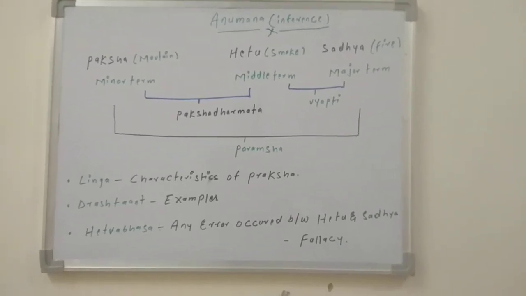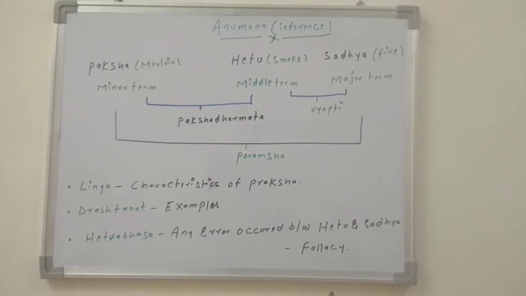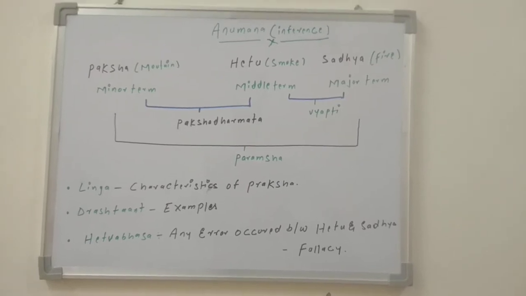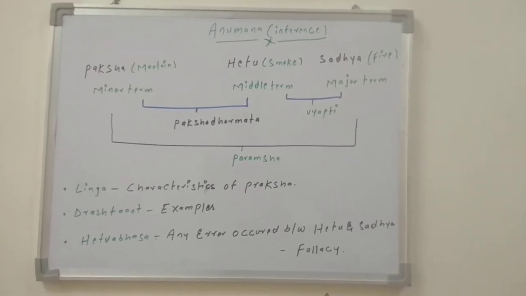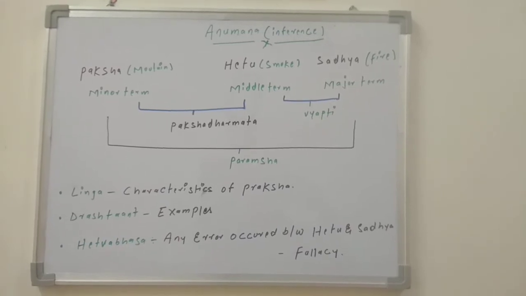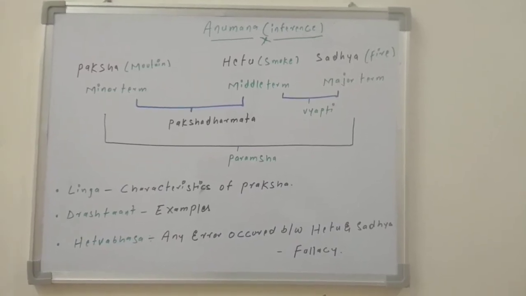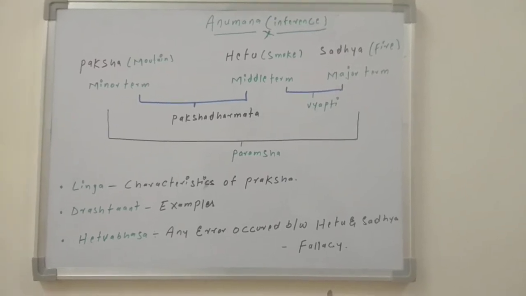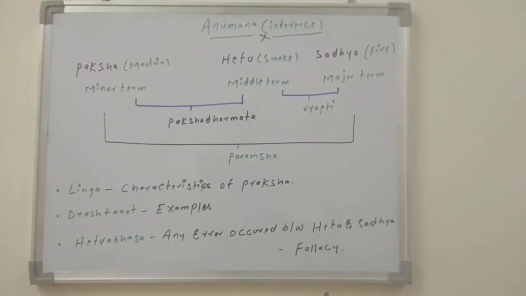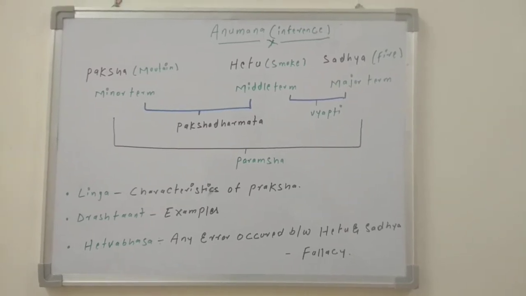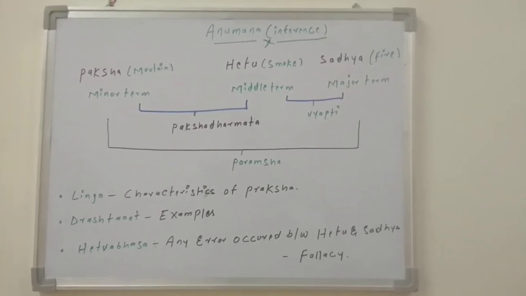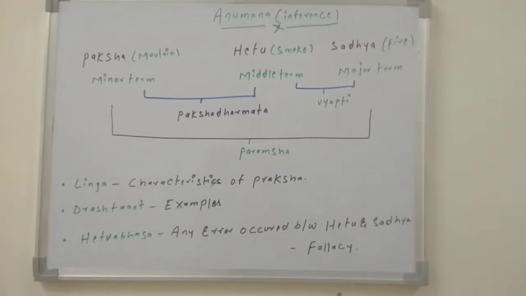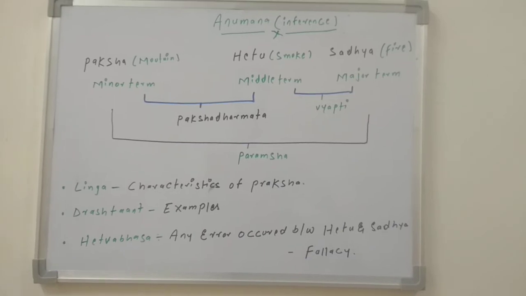So under the Anumana, there are three components, three parts. One is Paksha, second one is Hetu, third one is Sadhya. Paksha means object. Suppose here we have a mountain as the object on which I can see the smoke. And second is Hetu, because of the smoke I can infer the fire. So Hetu means reason. Third one is Sadhya. Sadhya means the final output, or fire, which I can infer because of the Hetu. So Paksha means minor term, Hetu is the middle term, and Sadhya is the major term.